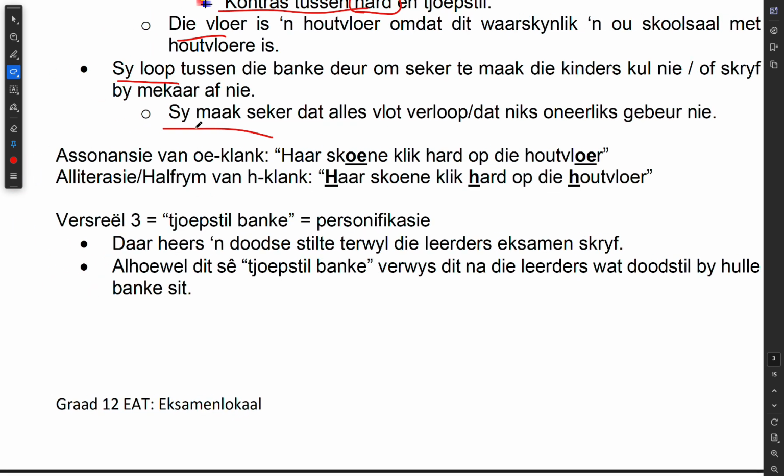Just like cheating. And here in these 3 lines we find assonansie van die oor-klank, the assonance of the oor sound, skoene and houtvloer, and we have alliteration of the H sound, hard, houtvloer. Okay. Cool.